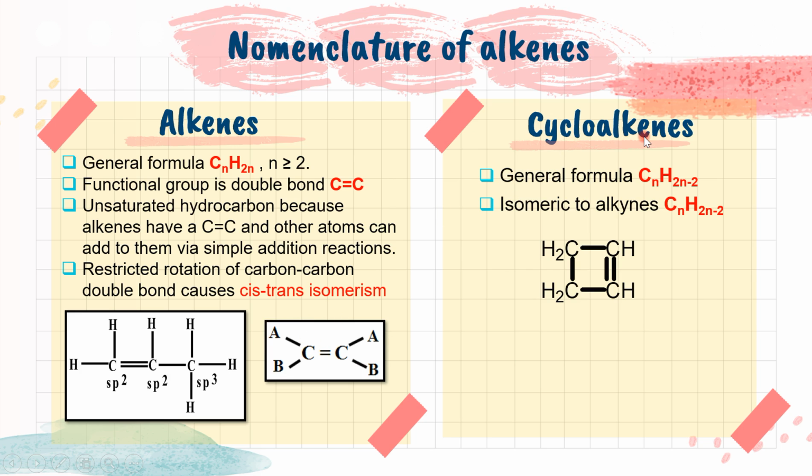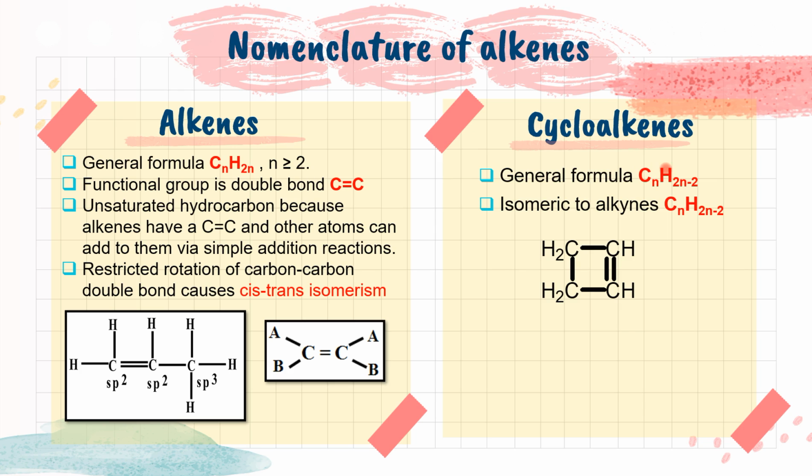So for cycloalkenes, the general formula is CnH2n minus 2. As we already know, when the compound becomes cyclic, it will be short of 2 hydrogen.